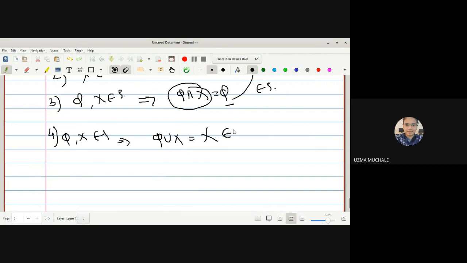Okay, so X is already a member of tau. So no need to check whether X is a member of tau. Directly we can say the finite intersection is also a member of tau and the arbitrary union is also a member of tau. And hence we can say tau is a topology on X and hence (X, tau) is a topological space.